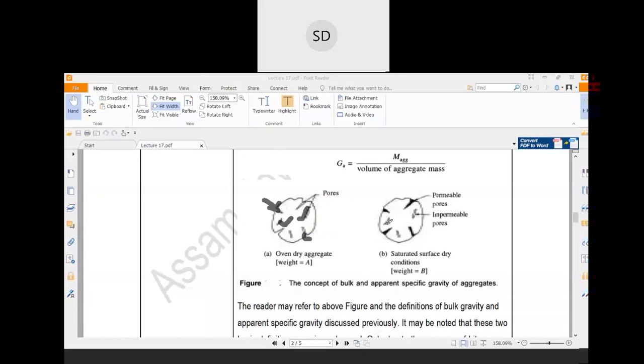Whenever you saturate this aggregate and make it surface dry, you will see that the accessible pores are filled by the bitumen, but the impermeable pores, as the definition goes, impermeable pores means the pores which cannot be permeated, are occupied by only air, and bitumen cannot penetrate into those pores.